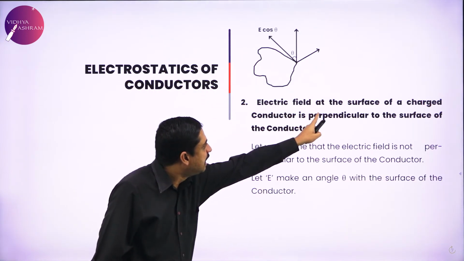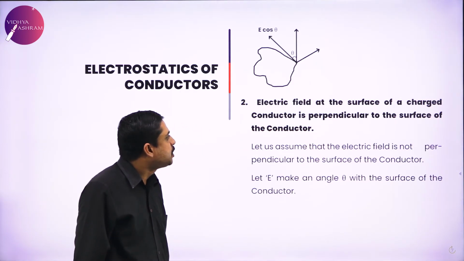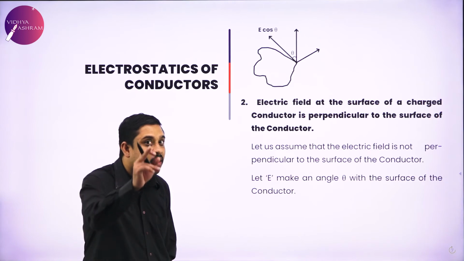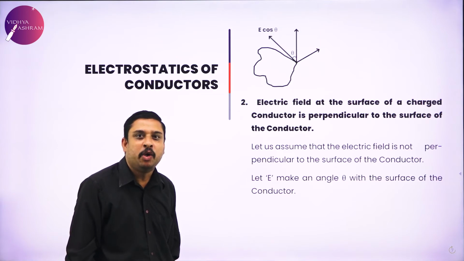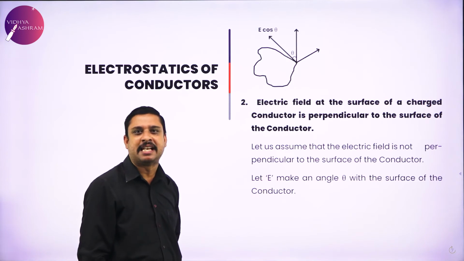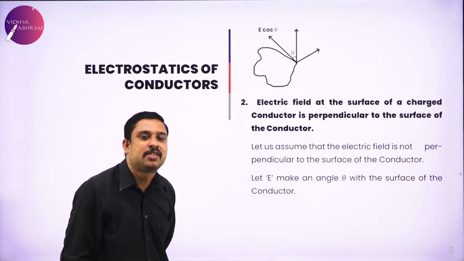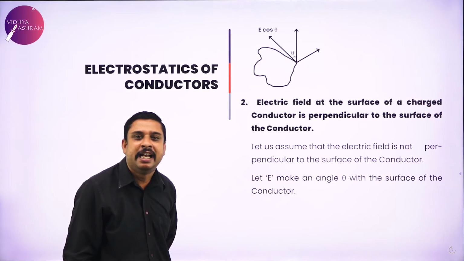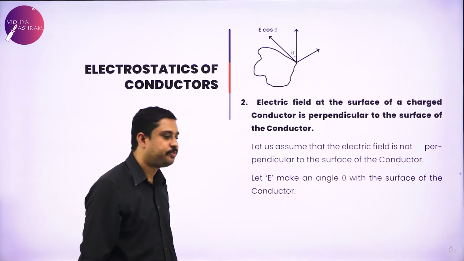Now we say electric field at the surface of a charged conductor is perpendicular to the surface of the conductor. Gauss theorem, recall the applications. What do we say? Electric field is always radial to the surface. We used it, didn't we? Electric field always acts along the normal. We clearly told that electric field is perpendicular to the surface. Why? The answer is here.